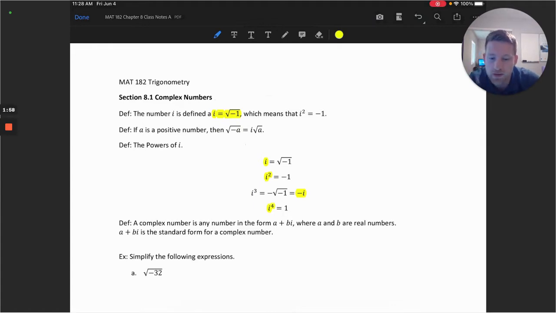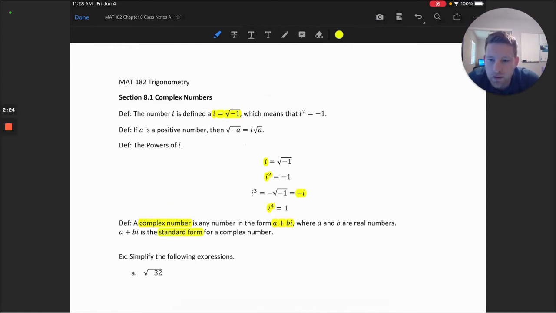The last thing we'll take a look at to just prepare us for the lesson is the definition for a complex number. So a complex number is any number in the form a plus bi, where i is the imaginary unit and a and b are real numbers. This is also known as the standard form of the complex number.